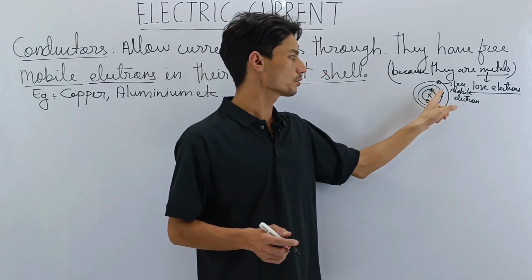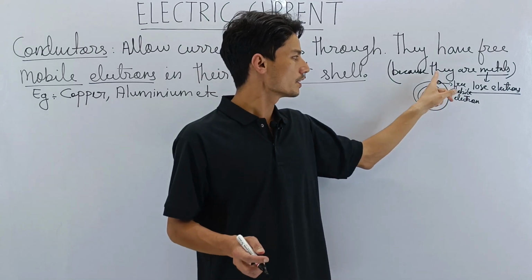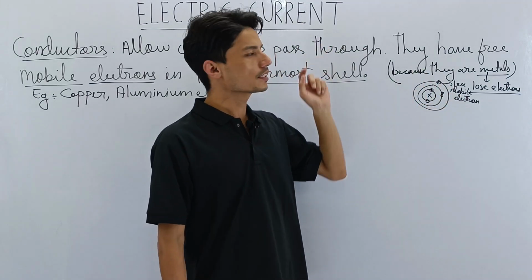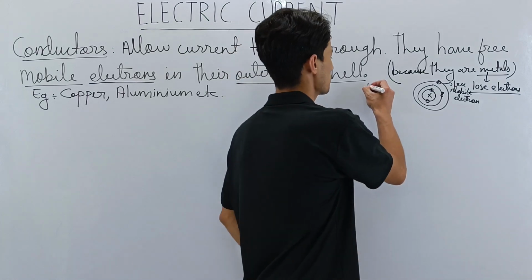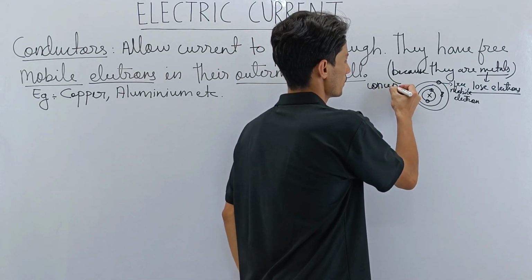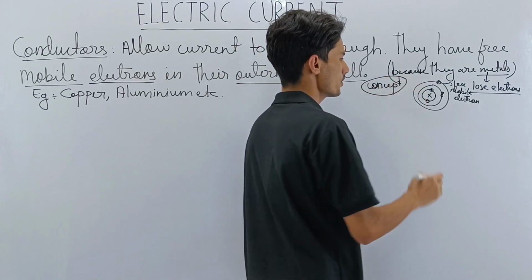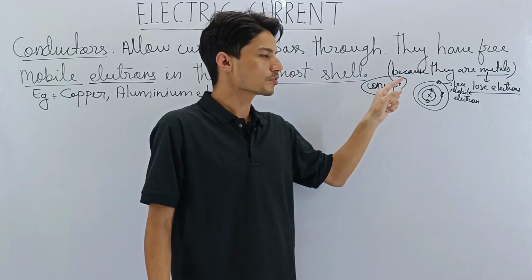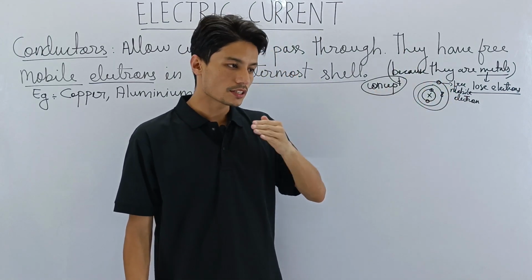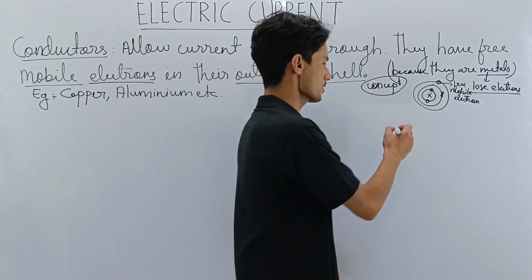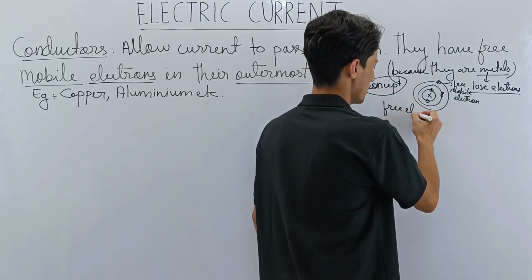So basically even in this lesson, the electrons are very important. To understand current flow, electron is very important. So here lies the concept. Your concept building starts from here. This is the first concept you have to understand, that these free electrons play a major role in conduction of current. Remember this. So free electrons